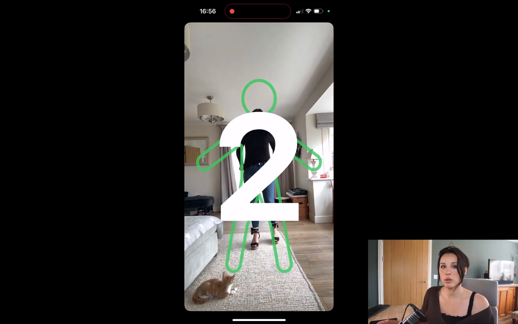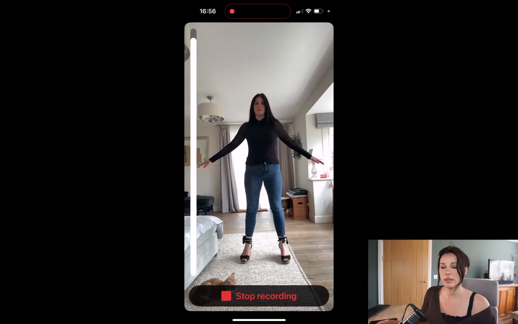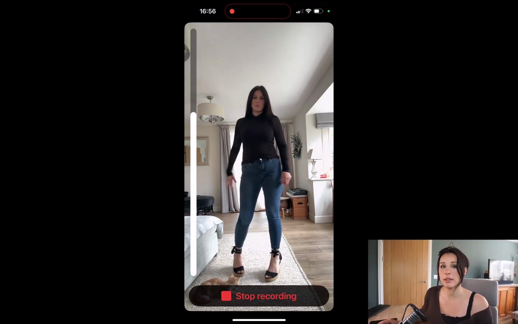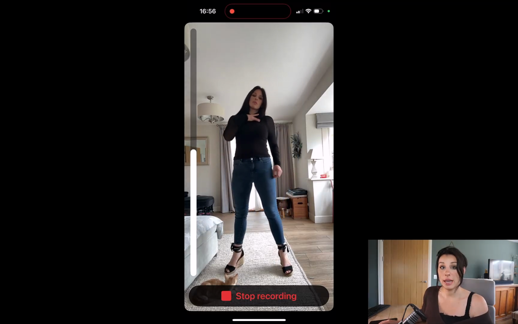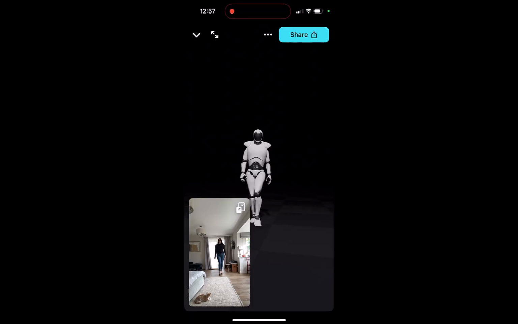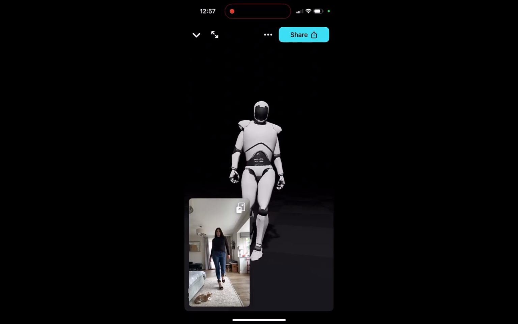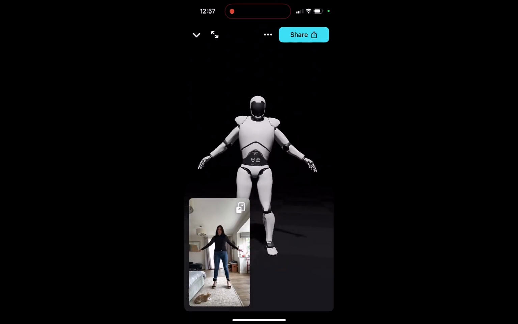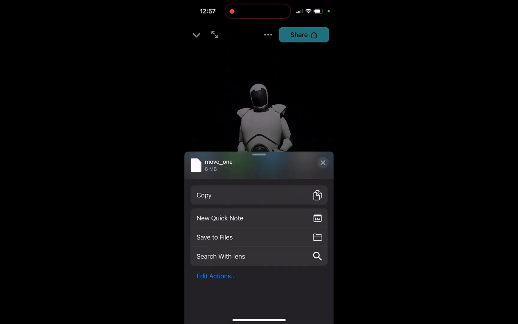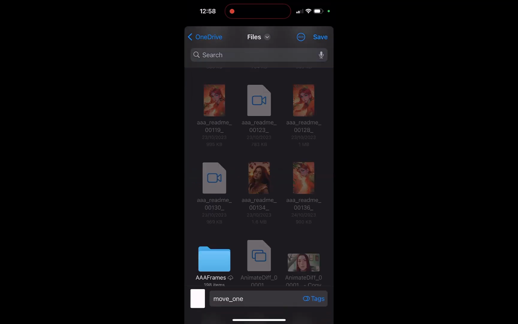Once you hit record, it will start the timer so you can get into the position, which is an A pose in the green man template that's shown on the screen. It will then count down and record the duration that you've selected. You then get a preview of your mocap animation. If you click on share, you can then save your mocap off as an FBX file or a blend file for taking into Blender. I'm just going to save mine as an FBX file and click download FBX. I'm going to save that to my PC via OneDrive.